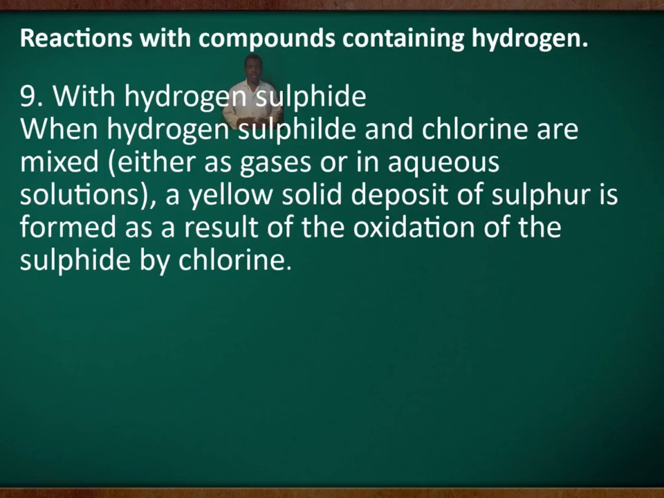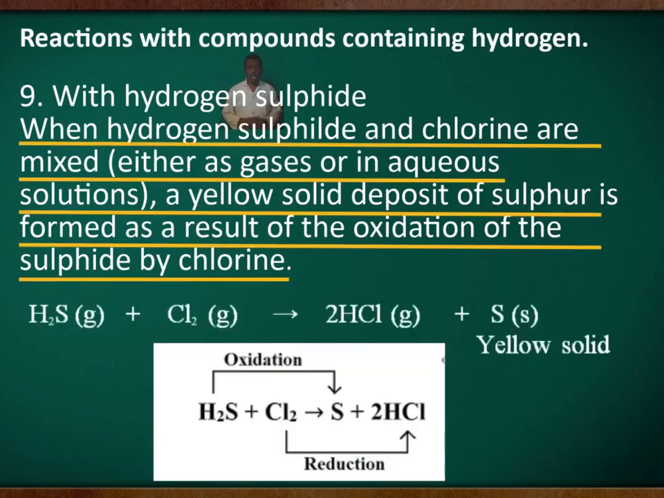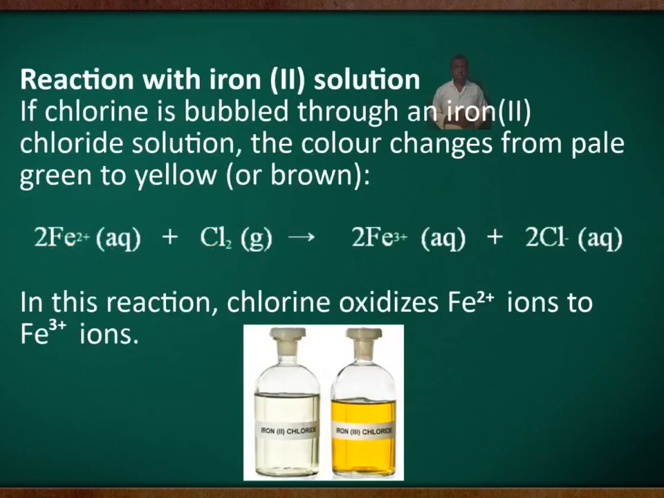9, with hydrogen sulfide. When hydrogen sulfide and chlorine are mixed, either as gases or in aqueous solutions, a yellow solid deposit of sulfur is formed as a result of the oxidation of the sulfide by chlorine. Number 10, reaction with iron(II) solution.